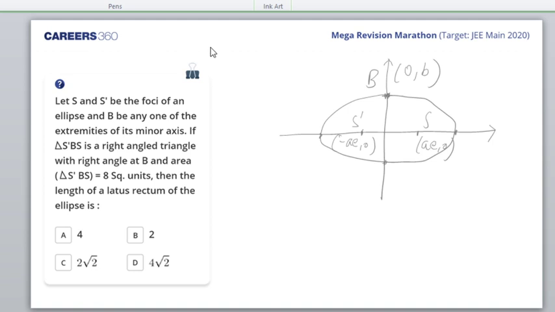That the triangle S dash BS is a right angle triangle. Now here